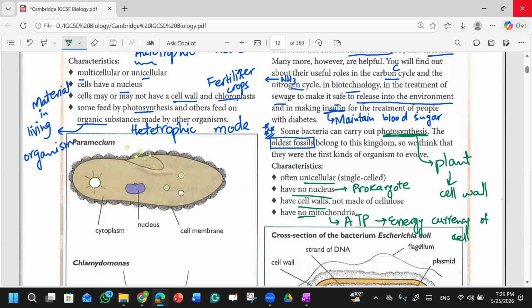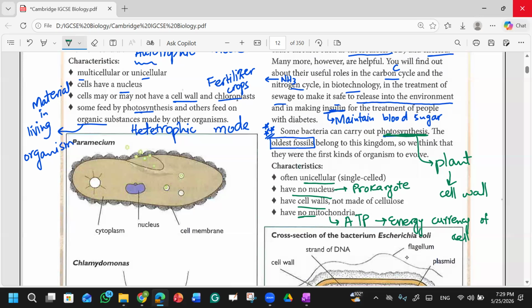When we eat food, let's suppose you take carbohydrate or lipid or protein, whatever food you take, that food in the end will be converted into ATP. Firstly, carbohydrate will be converted into glucose in your body. Glucose is a large molecule, it cannot be transported to different positions in your body, and your cell cannot directly get energy from glucose. To get energy, that glucose converts into ATP. So ATP is the energy currency.